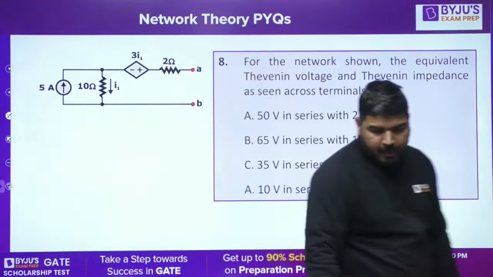Tell me, guys. Now, if I assume that this is grounded, what is this voltage? This voltage is 5 into 10, 50 volt. It means the upper point will be at 50 volt. If this is 50, this point will be 50 plus 15, it will be 65. This point is 65. This point will also be at 65. So the answer is option B.